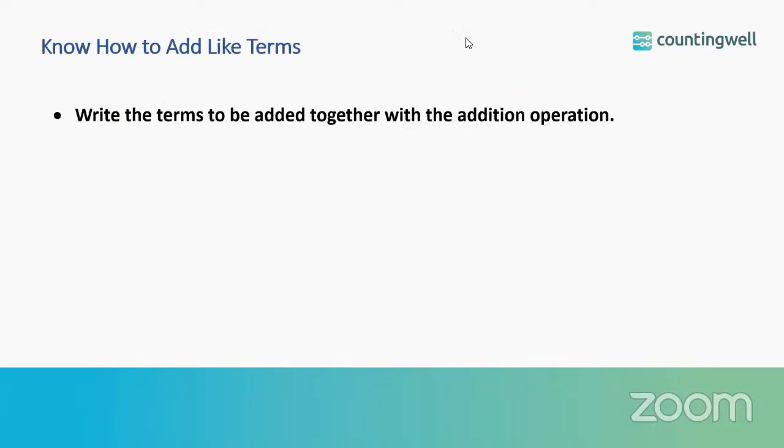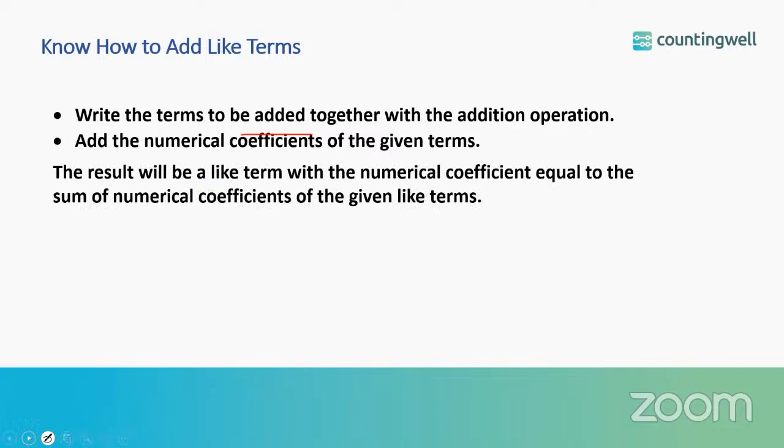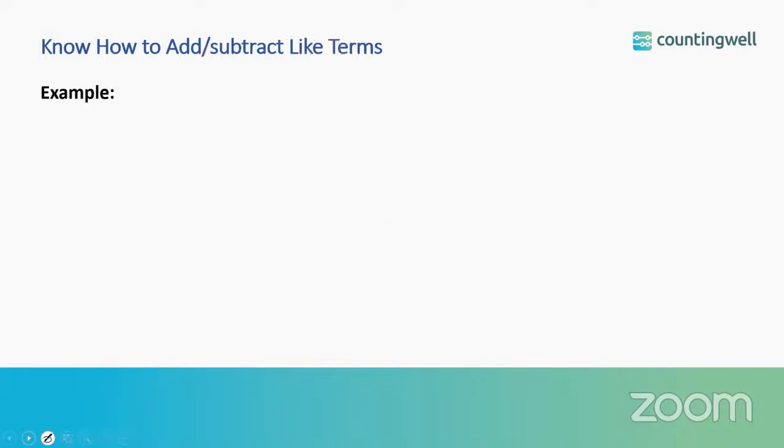Now let us see how to add like terms. For this, you should write the terms to be added together with addition operation. Okay. Then you have to add the numerical coefficients, and then you have to take the resulting addition by taking the sum of the numerical coefficient of the given like terms. Let us see one example to understand this. Let us add the terms 5x square y and 8x square y.